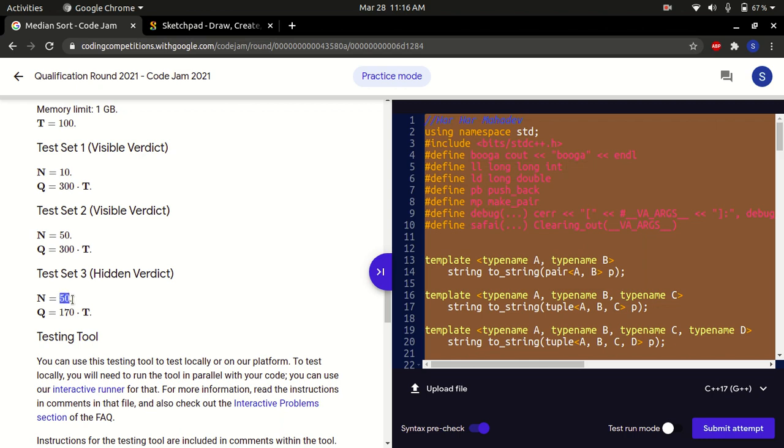So n log n will not work. We have to do n log base 3 n, and that can be accomplished by ternary search. And as we'll see in a while, the median queries fit very well into ternary search. It's very easy to do the median queries and implement ternary search in this problem.